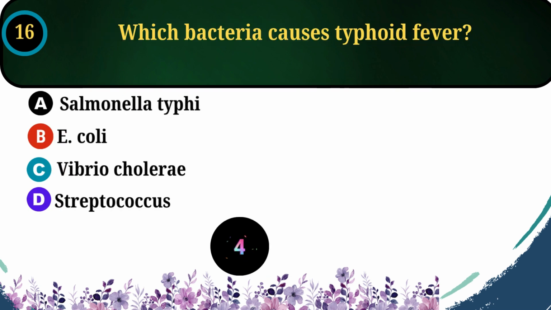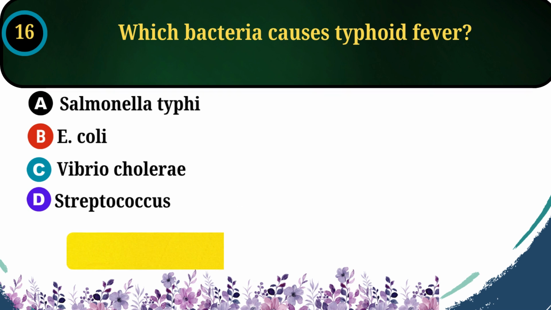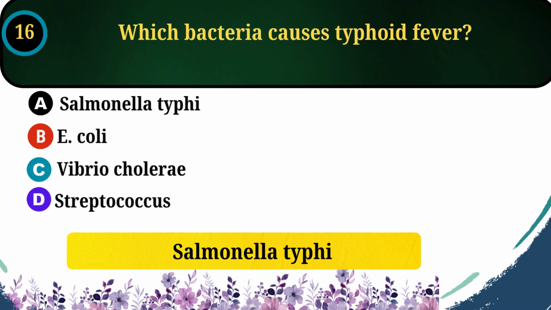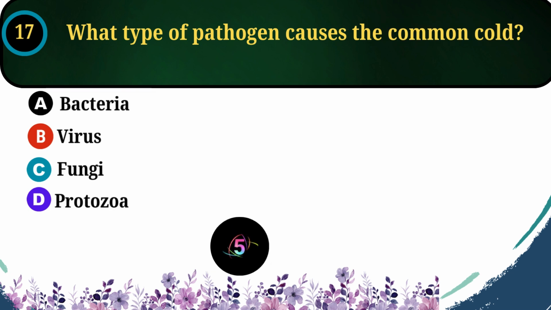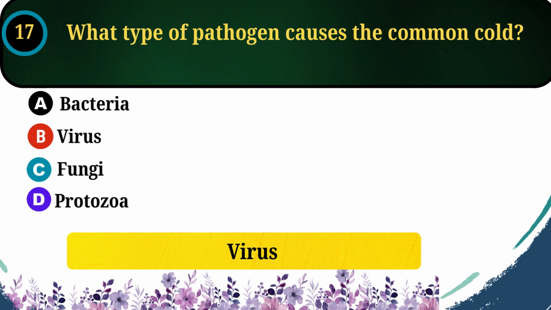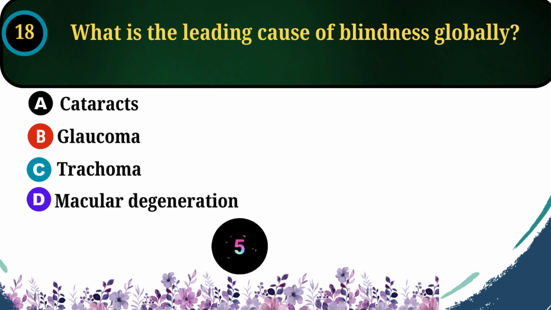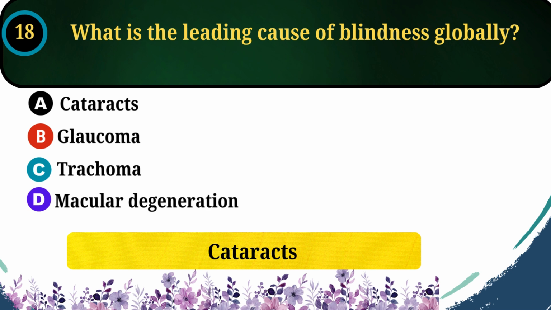Which bacteria causes typhoid fever? The correct answer is option A, Salmonella typhi. What type of pathogen causes the common cold? The correct answer is option B, virus. What is the leading cause of blindness globally? The correct answer is option A, cataracts.